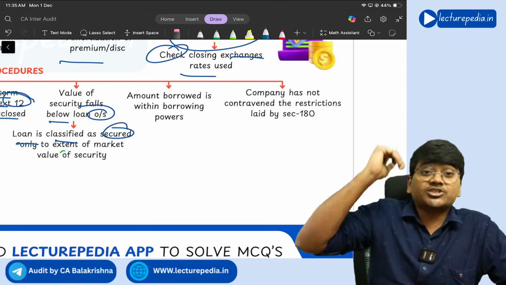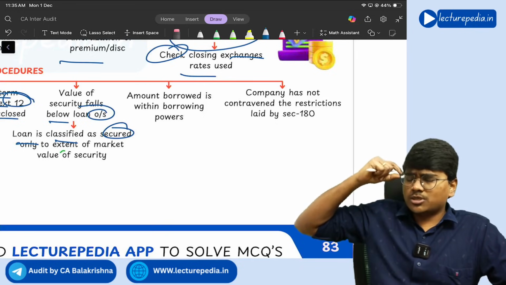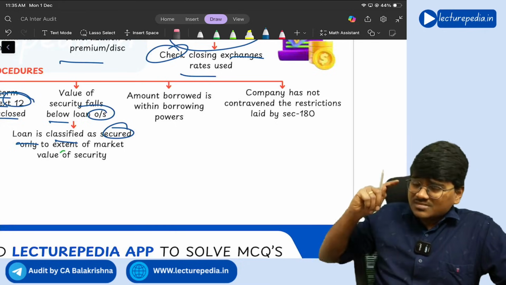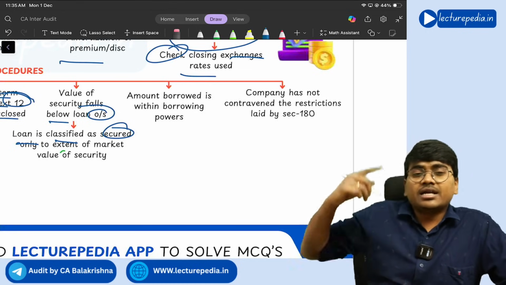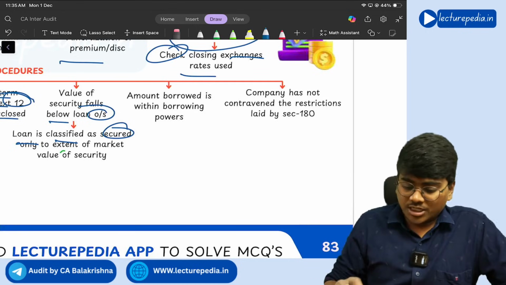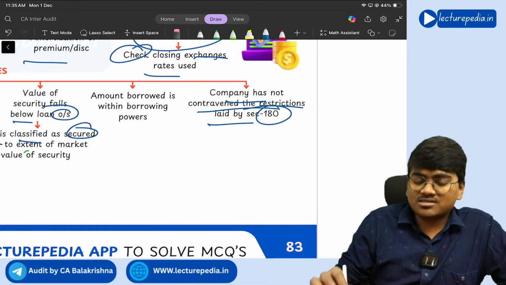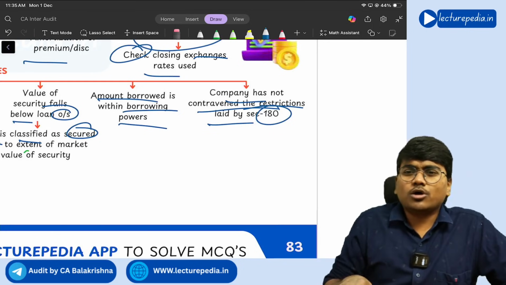Of course, even in section 180 there is such a limitation. A company cannot take as much loan as it wants. There is a certain calculation, and for an amount in excess of it, if the company wants to take the loan, it has to get approval of shareholders, right? See section 180, it is there. Company has not contravened the restrictions laid by section 180, and the amount borrowed is within the borrowing powers of the company.